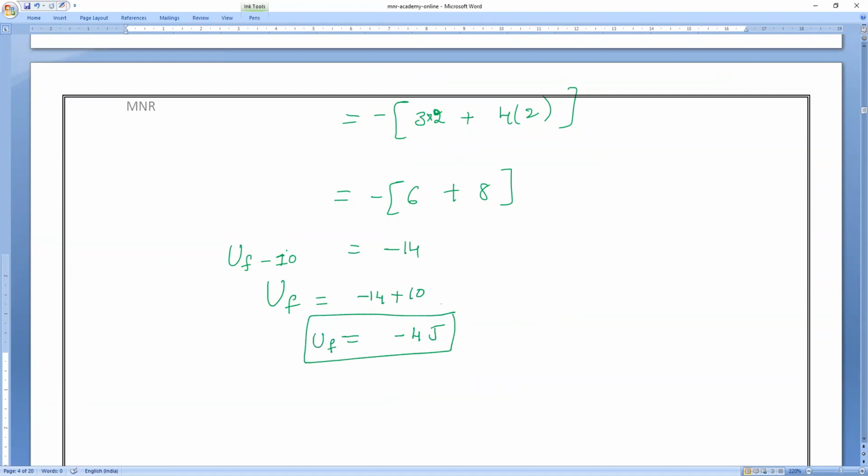That is the final potential energy. Anybody having any doubt? You can ask. Everybody clear?